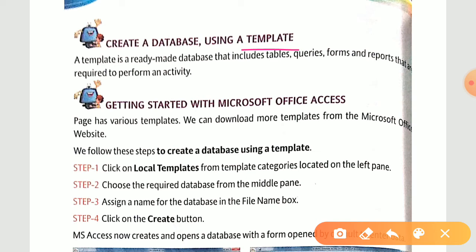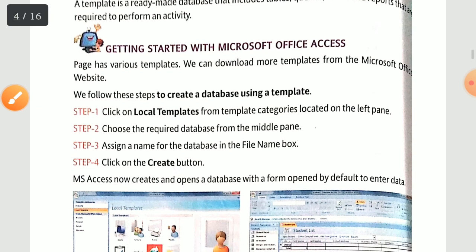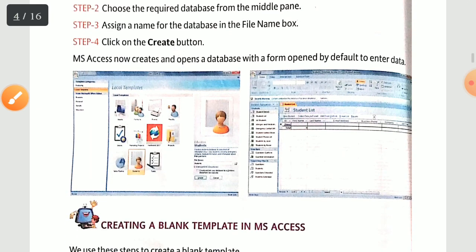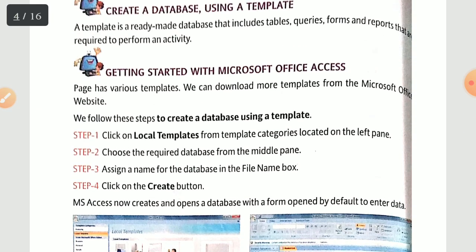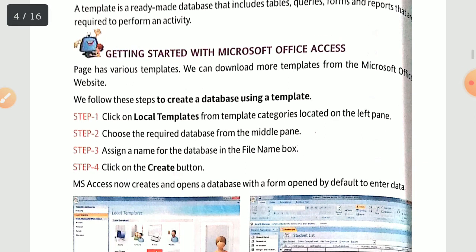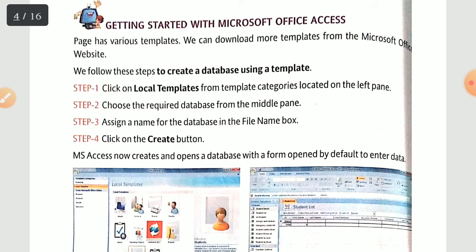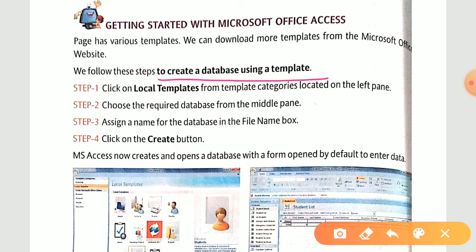Okay, now the next topic is getting started with MS Office Access. What will happen when you click on Microsoft Office Access? See, the page has various templates. We can download more templates from the MS Office website. We follow these steps to create a database using a template. Now you focus on this part. We are going to create a database using a template.